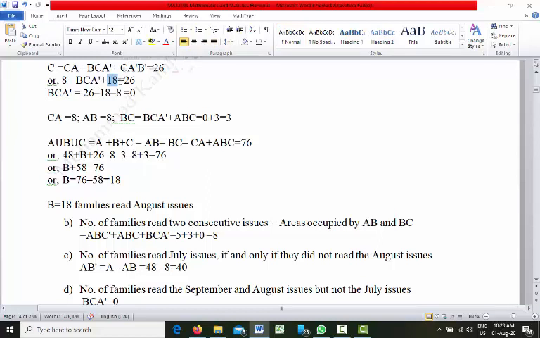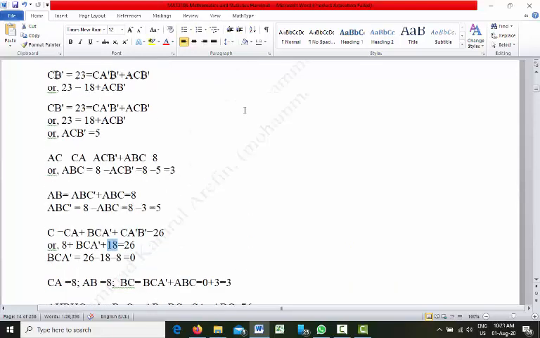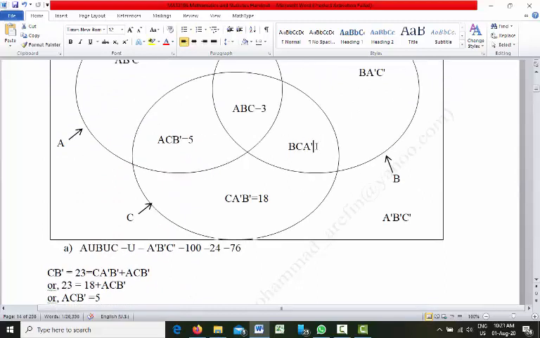Right. So that means BCA prime will be what? 26 minus 18 minus 8, which is 0. So that means actually BCA prime is 0.